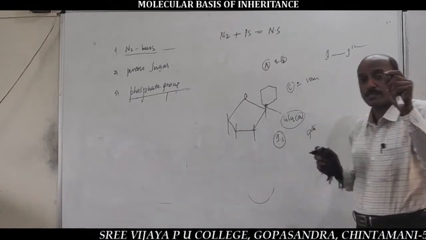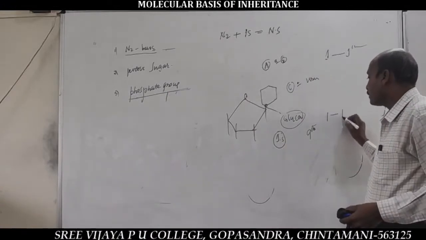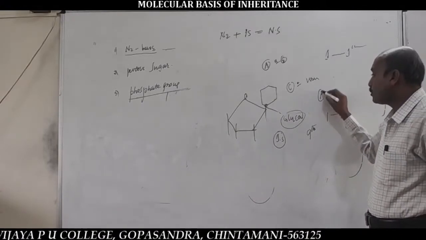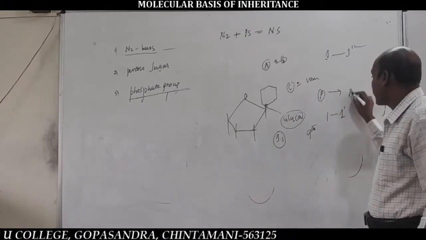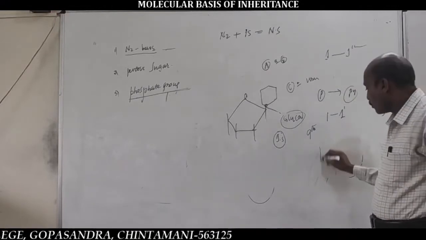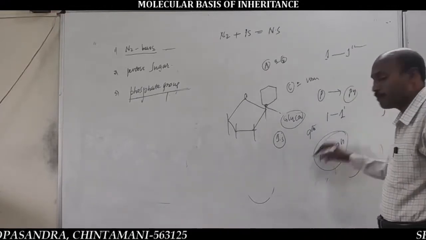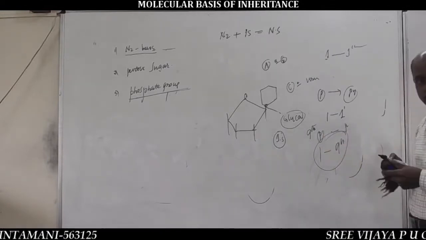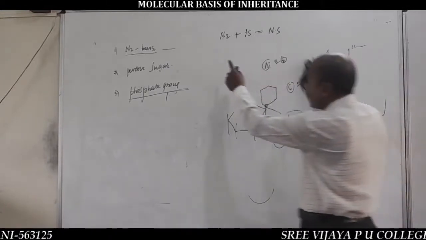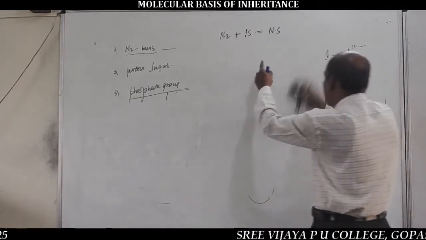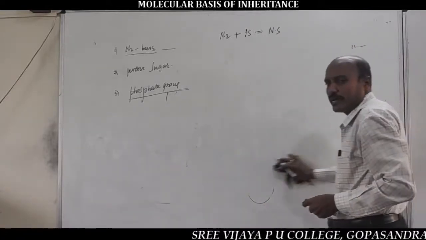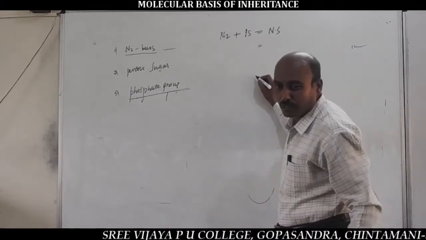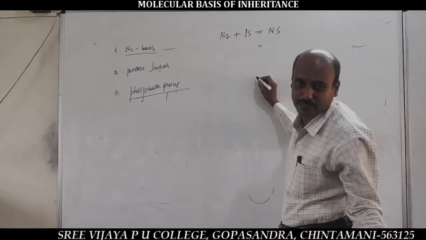Remember this statement. So a 1 to 1' glycosidic linkage is present between pentose sugar and pyrimidine base, and a 1 to 9 glycosidic bond between pentose sugar and purine base. The combination of nitrogen base and pentose sugar is called a nucleoside. Here RNA contains 4 nucleosides due to the presence of 4 nitrogen bases.